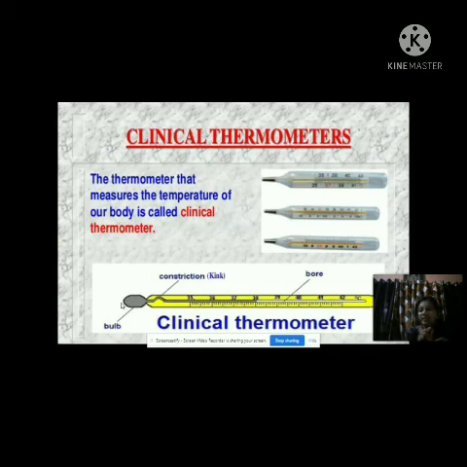This kink is of great use in the clinical thermometer. We will see the use of this kink later in this chapter. Here you can only see the construction.